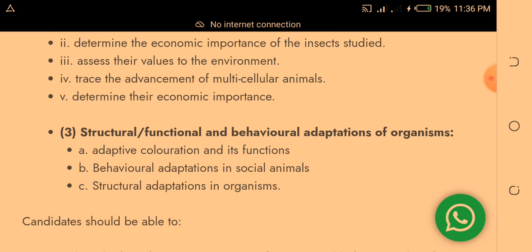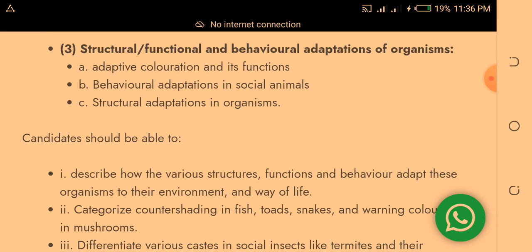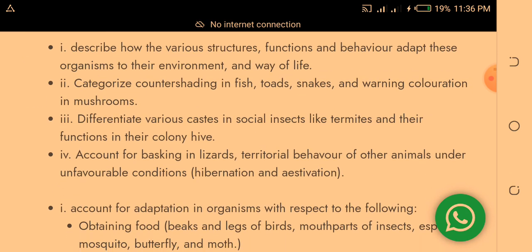Structures, functions, and behavioral adaptations of organisms. Adaptive coloration and its function, behavioral adaptation in social animals, structural adaptation in organisms. So these are the things under this particular topic that will come out.